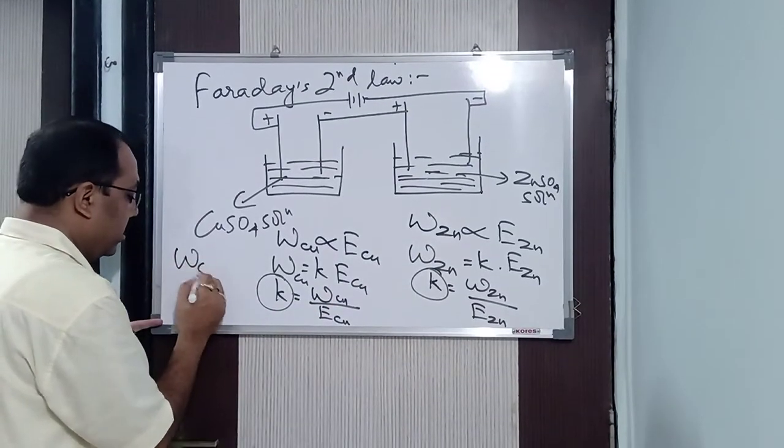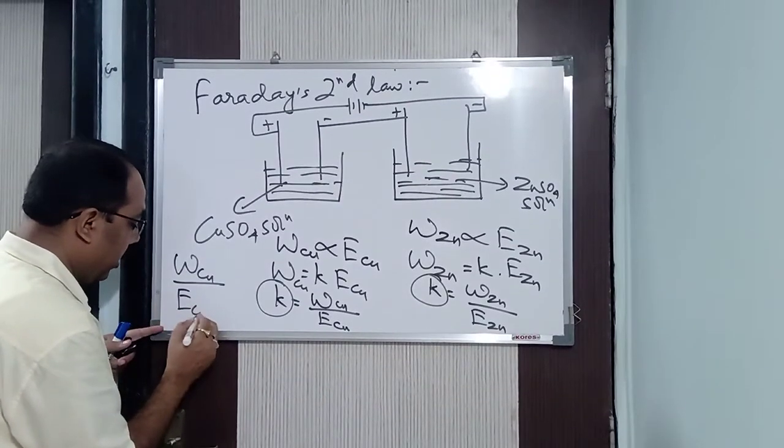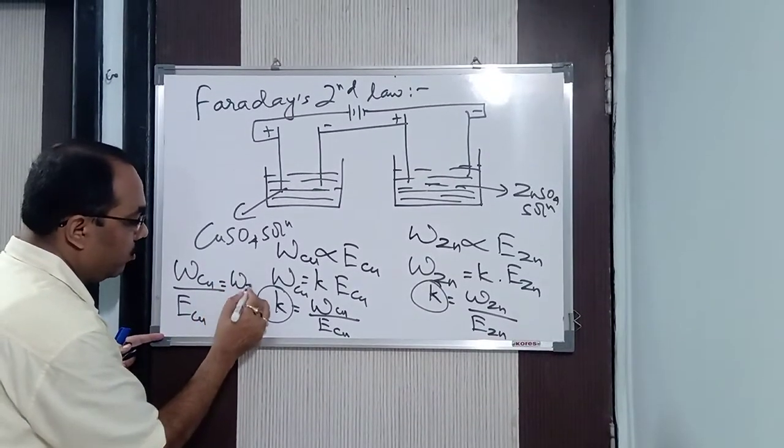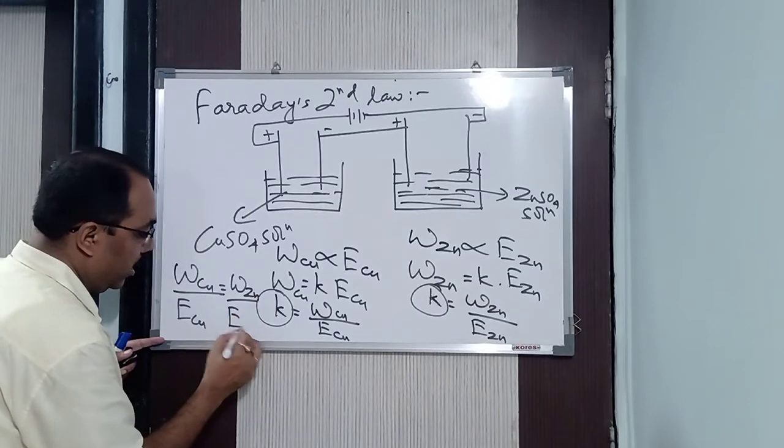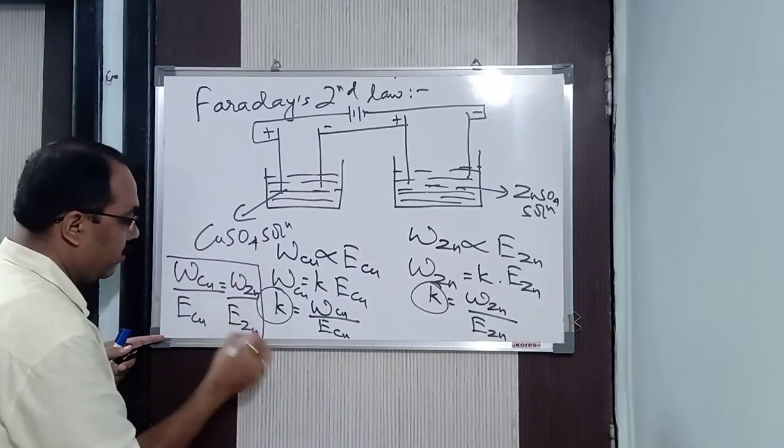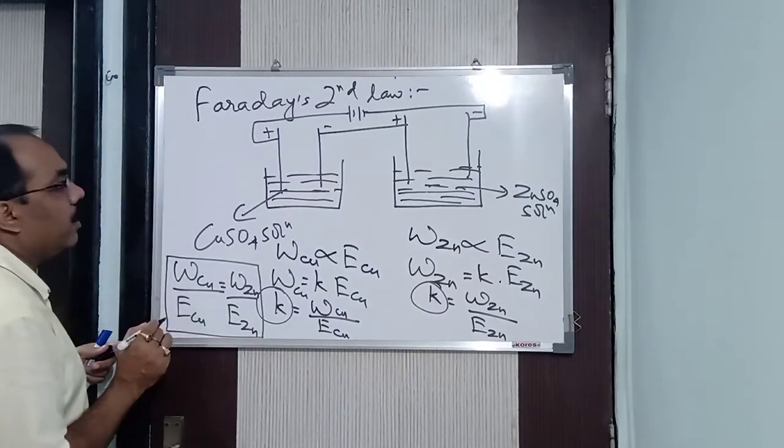So what we get is weight of copper by equivalent weight of copper is equal to weight of zinc by equivalent weight of zinc. This is what we get from Faraday's second law.